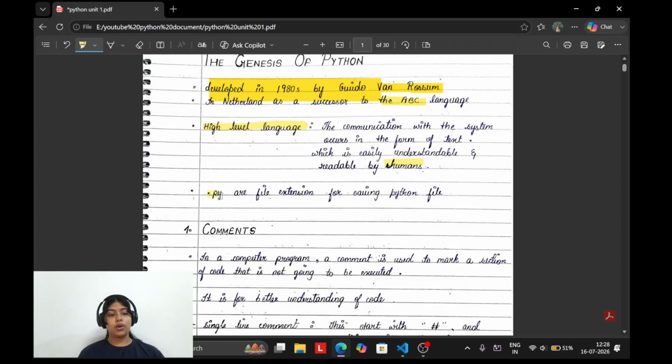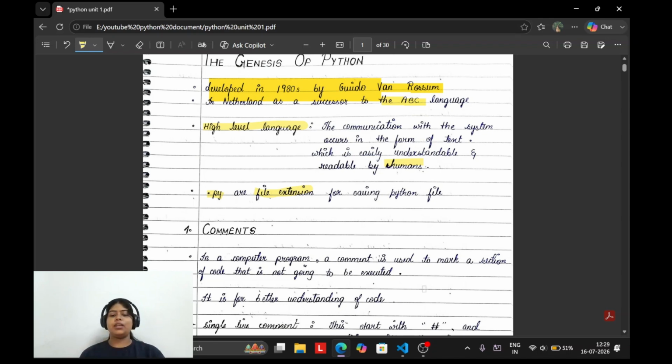Now, .py. What is .py? The most important thing. .py is the file extension for Python, for saving Python files. Every coding language has its own file extension, so Python has its file extension, which is .py. Before running any code written in Python, you must first save your file. For saving your file, you need to use the file name and after that .py.